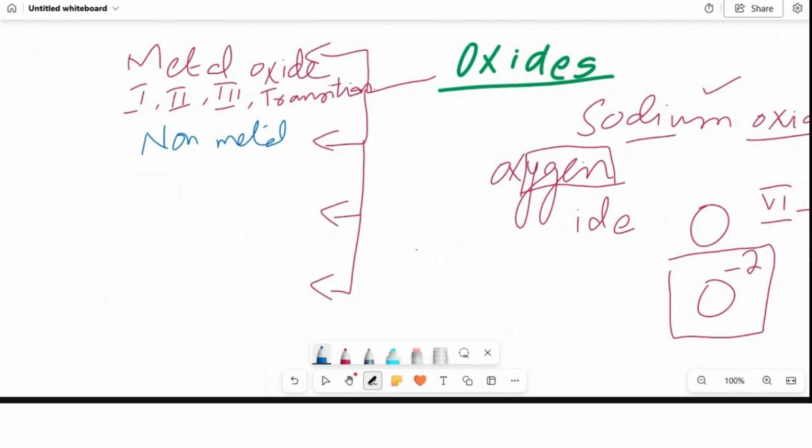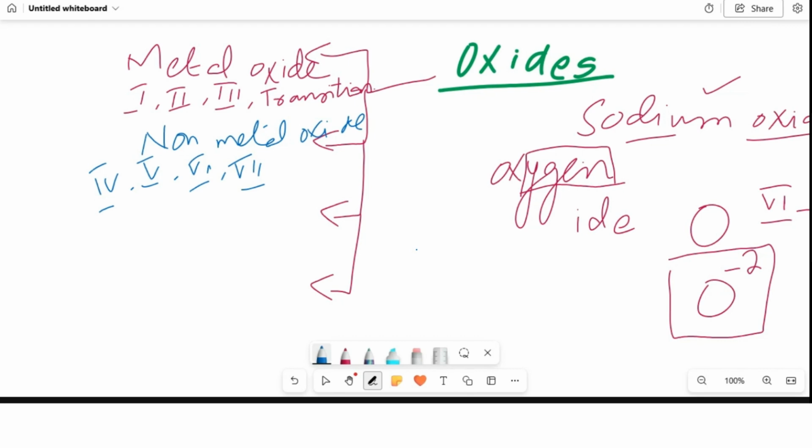So now the next group is non-metal oxides. And we will include the example of group number 5. Even group number 4, carbon is in group number 4 and carbon is a non-metal. Groups 4, 5, 6 and 7. We are not including group number 8, because the elements of group number 8 are inert. They do not make compounds. So we are not including those.